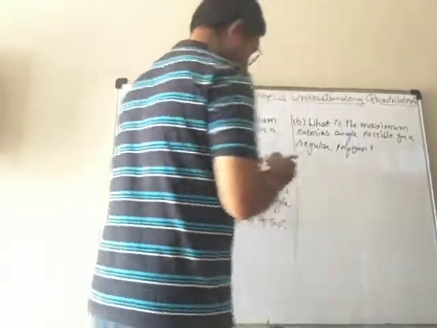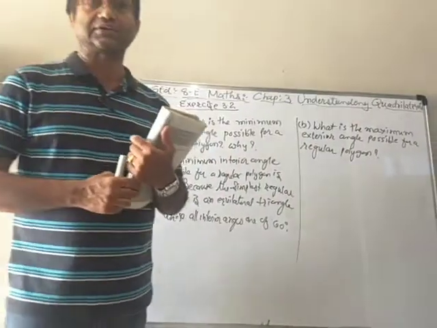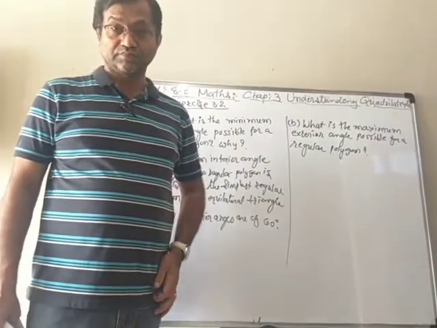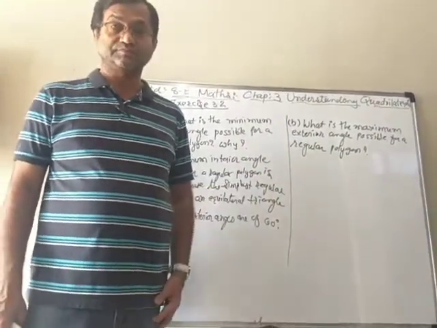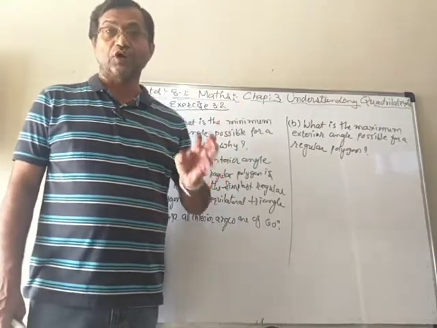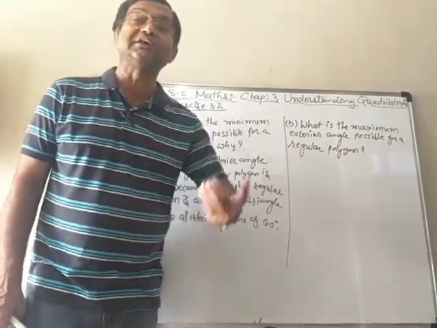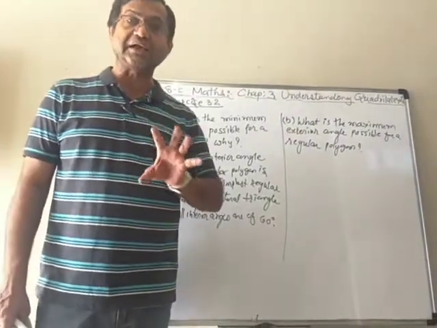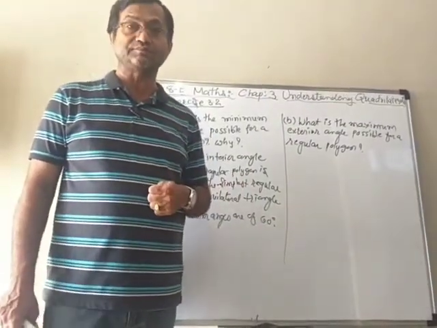Now, as we saw, when the number of sides is increased, the measure of interior angle of that regular polygon also increases. And therefore, the exterior angle will always be decreasing.